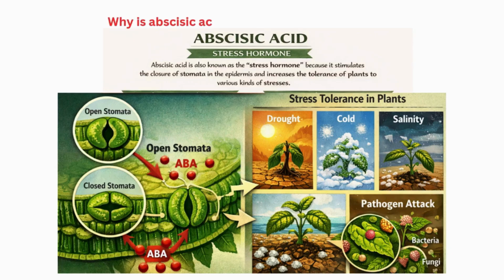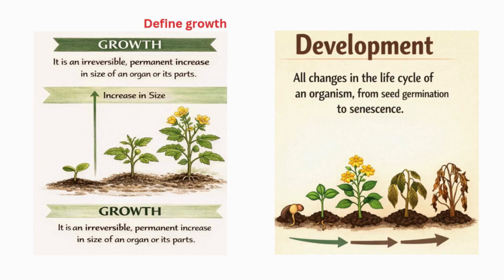Why is abscisic acid also known as the stress hormone? Because it stimulates the closure of stomata in the epidermis and increases the tolerance of plants to various kinds of stresses.